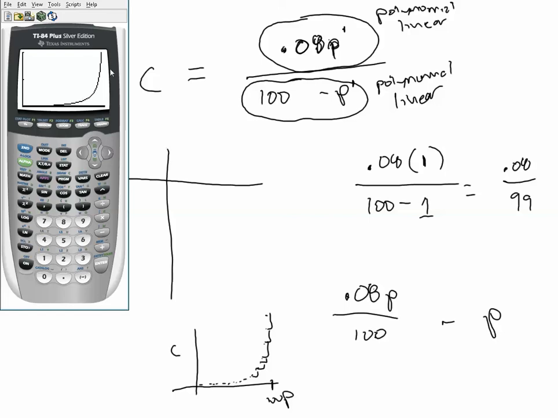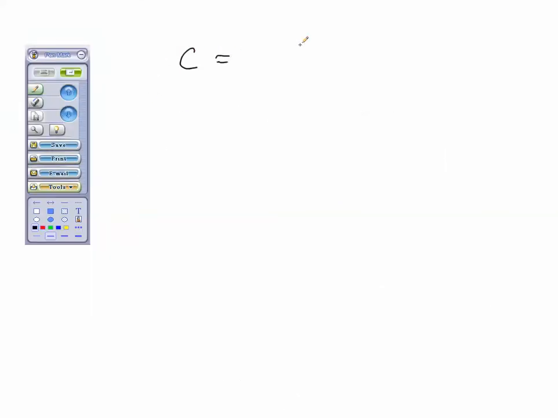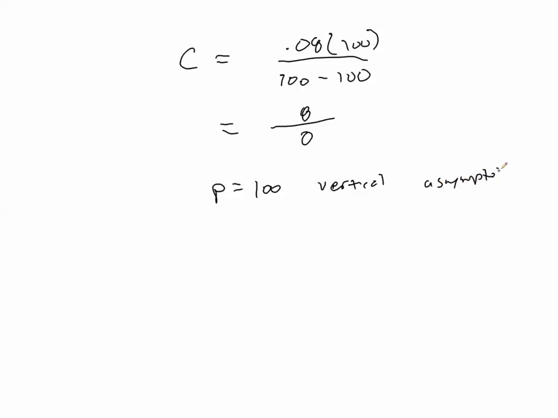Well, how much would it cost to actually clean up 100% of the spill? Well, that would be C equals 0.08 times 100 over 100 minus 100. And now you begin to do the math here. You say, well, that's 8 divided by, 100 minus 100 is 0. And so it appears that when p is equal to 100, we have a vertical asymptote. That value makes an undefined cost. That x value creates an undefined y value. And so p equals 100 is actually a vertical asymptote.